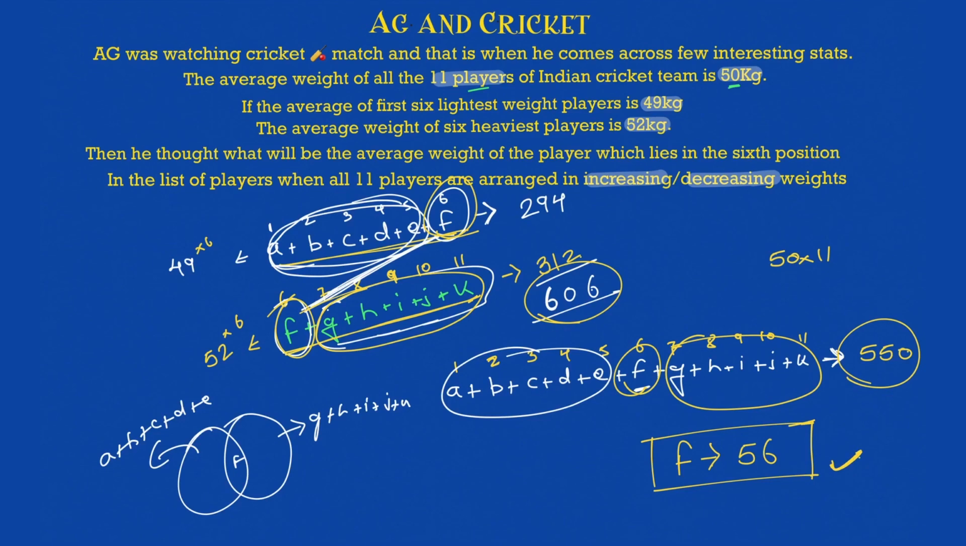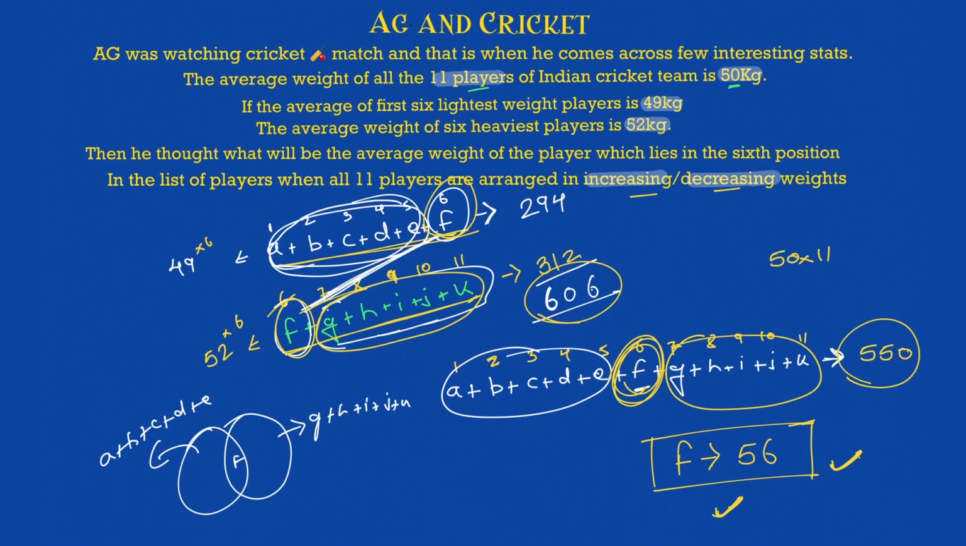That's what he's asking us. If they are arranged in ascending or descending order, like from increasing to decreasing, that's from 11 to 1 or from 1 to 11, F will always be in the middle. Now, you arrange them from 1 to 11 or 11 to 1, F will always be in the middle. What is the weight of F? The weight of F is nothing but 56 kg, and that's how we reach the solution.